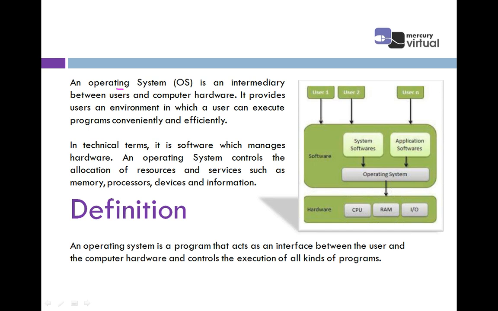As the definition says, an operating system is an intermediary, meaning a mediator between users and the computer hardware. We are the users, and computer hardware means CPU, RAM, which is tangible in nature. It provides users an environment, an atmosphere, in which a user can execute programs conveniently and efficiently.